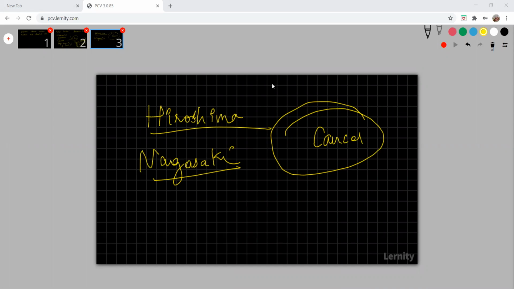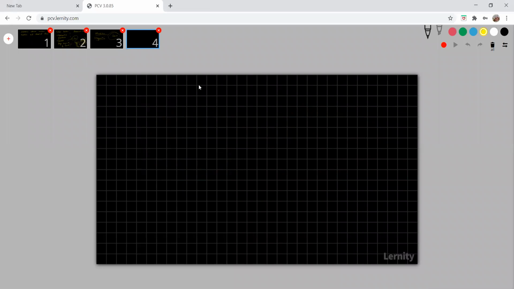Now, America dropped a bomb on Japan. Before that, Japan attacked Pearl Harbor, but after that, America dropped a bomb on Japan as a counter attack. So in a World War, it happens. World War should never get repeated, because now all countries have developed technologies. One bomb will destroy the entire country. So no World War should happen.